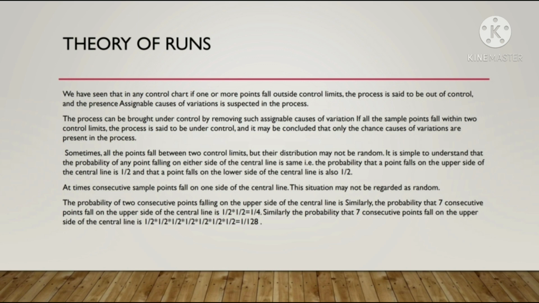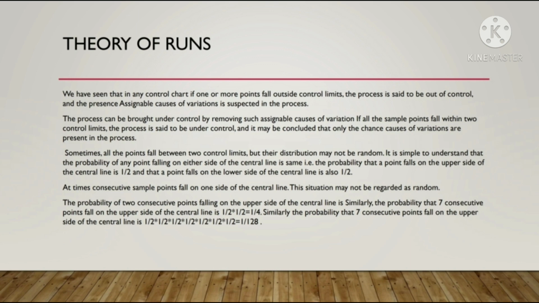Sometimes all the points fall between the two control limits, but the distribution may not be random. We understand that the probability of any point falling on either side of the control line is the same. Therefore, the probability that a point falls on the upper side of the central line is 1 by 2, and that a point falls on the lower side of the central line is also 1 upon 2. At times, consecutive sample points fall on one side of the central line. This situation may not be regarded as random.